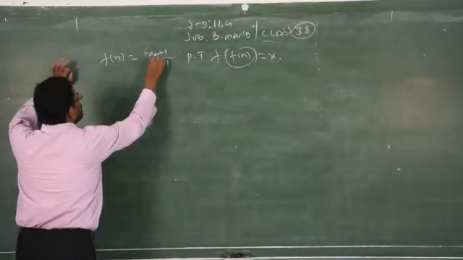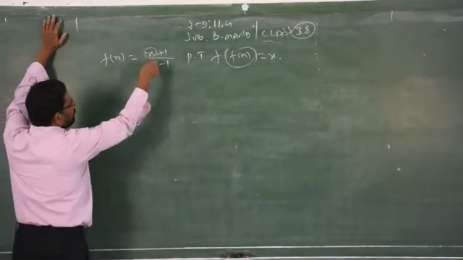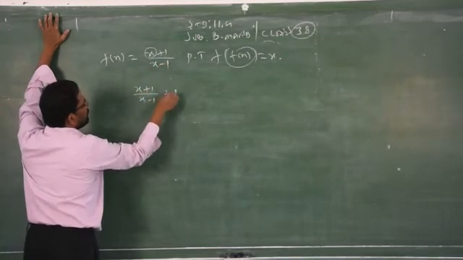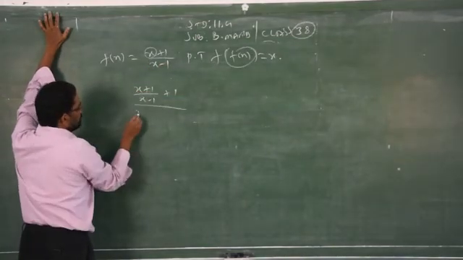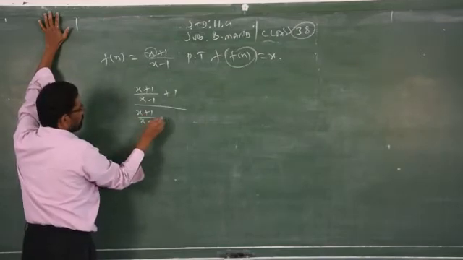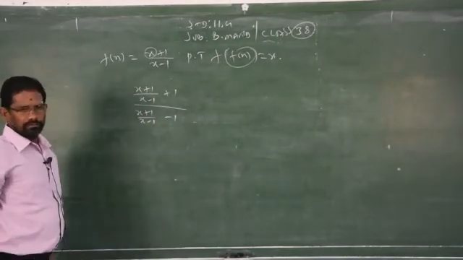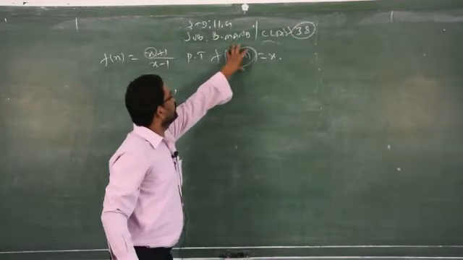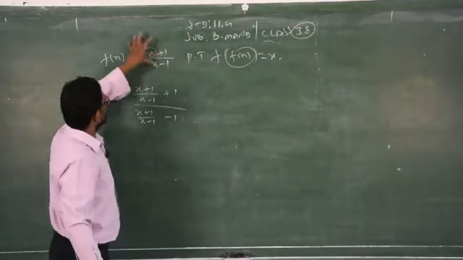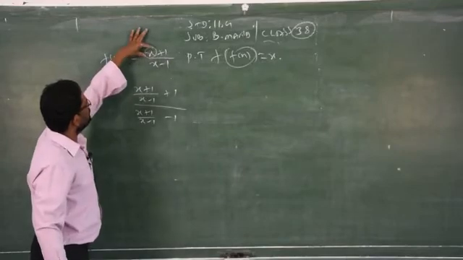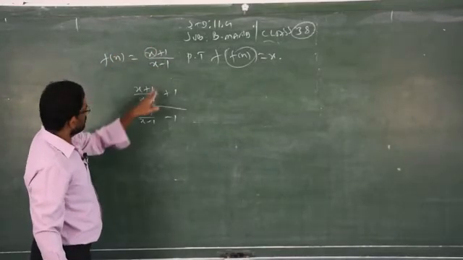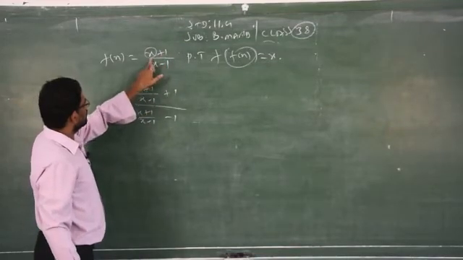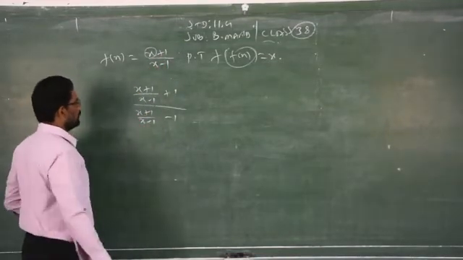So you have to replace this x by x plus 1 by x minus 1, plus 1 by, again this x is replaced by the given function. Instead of x you have to take the entire function. So you have to replace this x by x plus 1 by x minus 1, plus 1, again this x is replaced by x plus 1 by x minus 1.